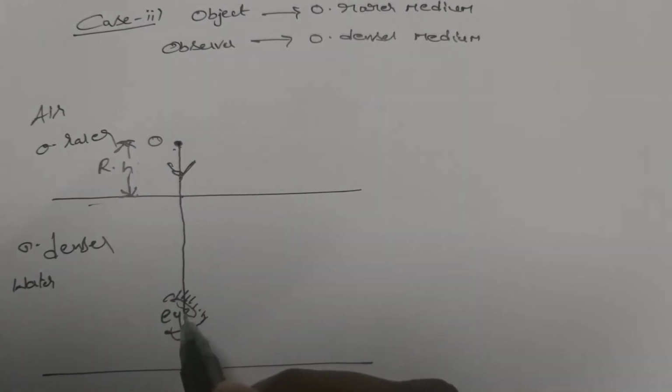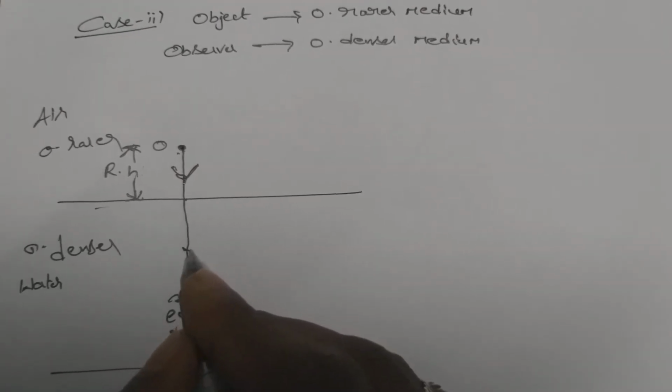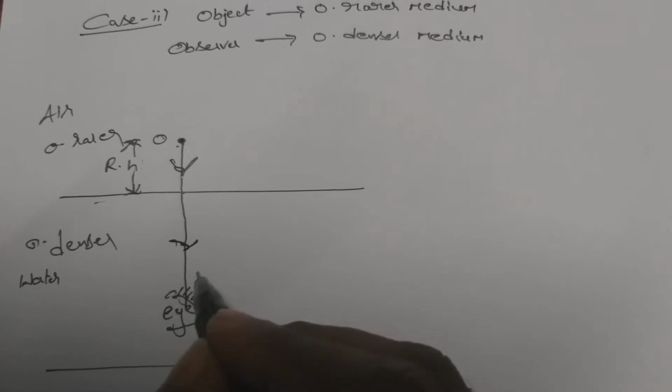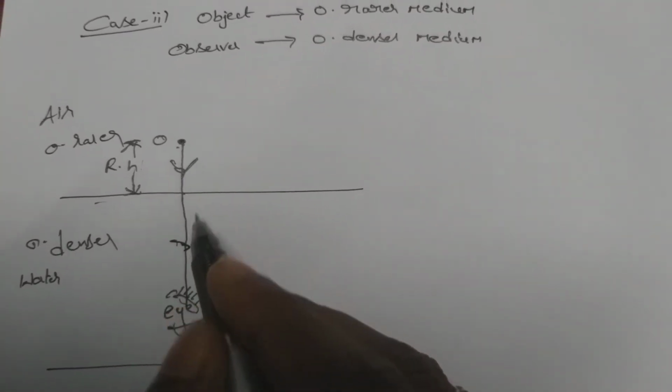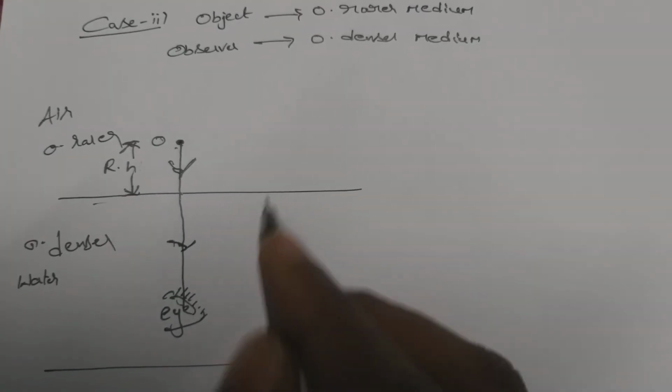So one of the light rays from the object we are taking is undergoing normal incidence on the plane surface separating the two media. As we know, for normal incidence there won't be any refraction, the ray goes undeviated. The path of the incident light ray won't deviate, it goes straight to the eye like this.